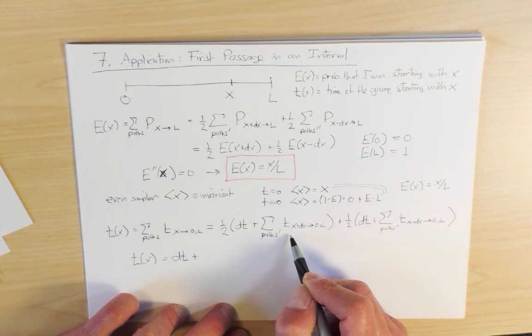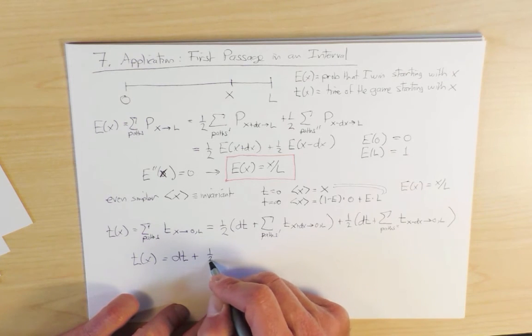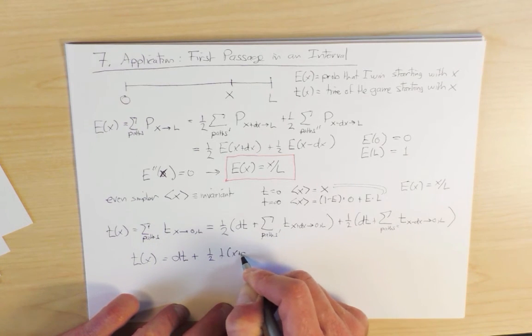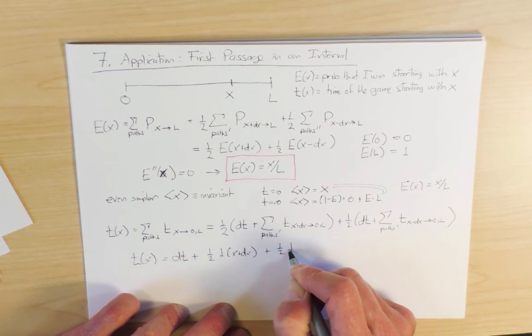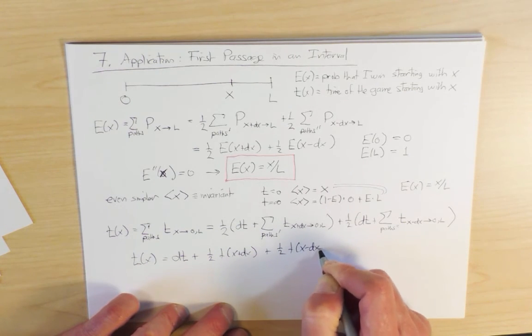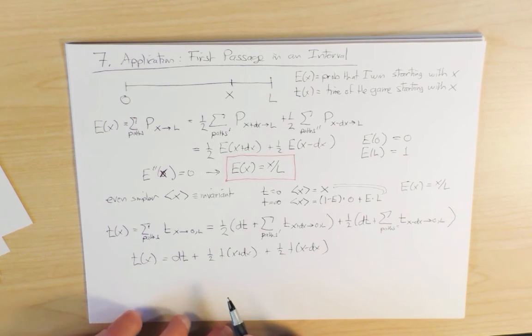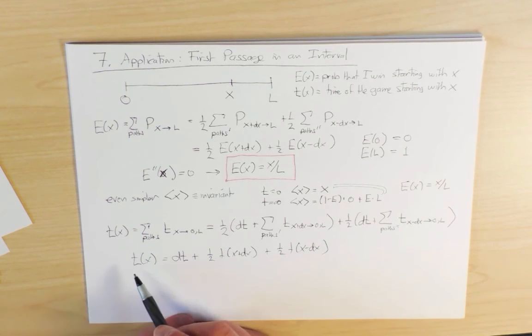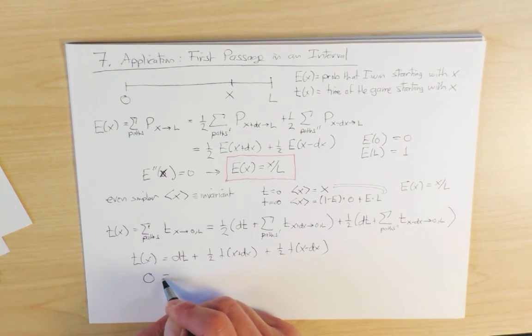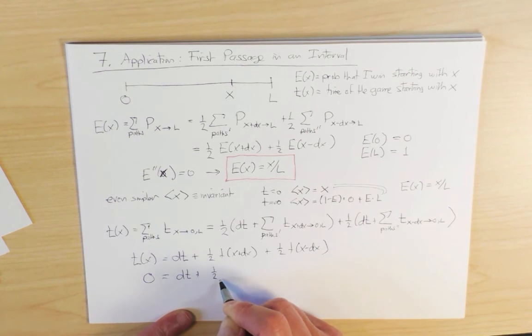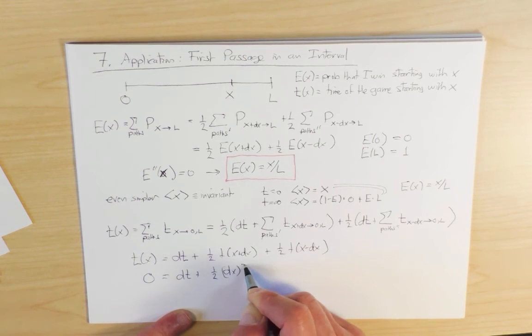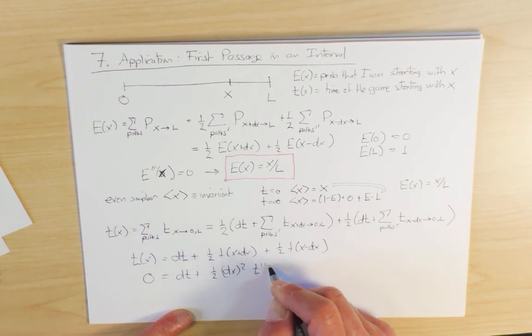So I'm going to have plus 1/2 t of x plus dx, and the second term is 1/2 t of x minus dx. And now I do the Taylor series expansion. The 0th order terms will cancel, the first order terms will cancel, and so we'll be left with only the second order term, which is 0 equals dt plus 1/2 delta x squared t double prime of x.